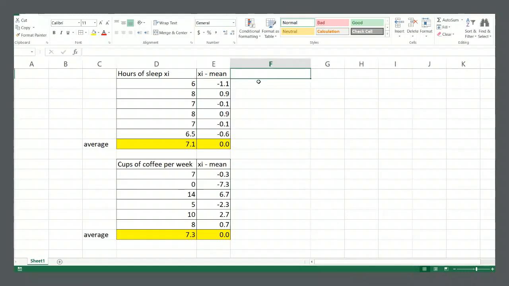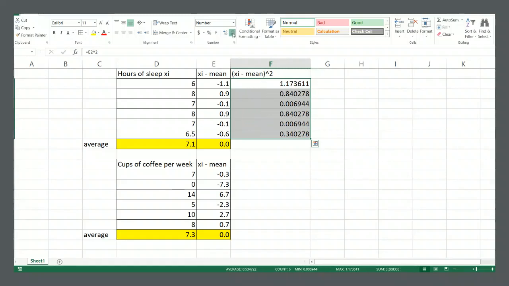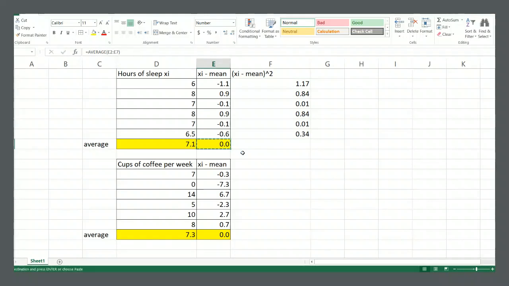Well, what we can do is we can square all of these differences. Right? Because when you square a negative, you get a positive number, and when you square a positive, you also get a positive number. Okay? So we can square all of these, and then when we take the average, we're taking the average of a bunch of positive numbers, and we actually get something meaningful. Okay?